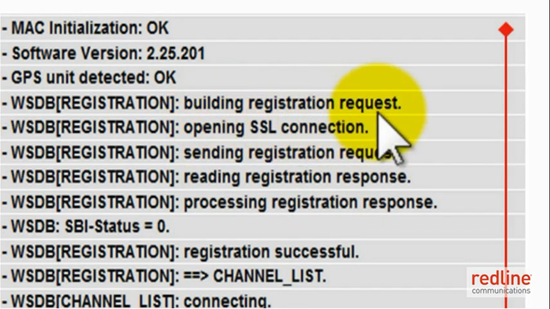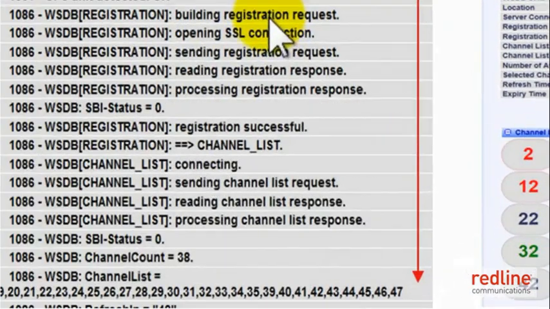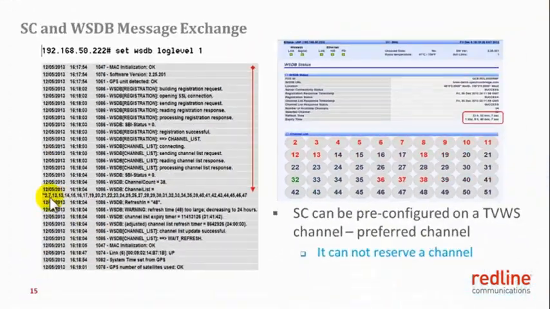In its registration request, the sector controller includes all the applicable parameters, including the Redline FCC ID and the unit serial number. As you can see, messages coming and going, and at last there is a message from the white space database, SBI-status 0. This means all messages from the sector controller were successful and the sector controller is registered. After that, the sector controller requests for the channel list from the white space database, and eventually the database sends 38 channels, and the list is from channel 2 all the way to channel 51.